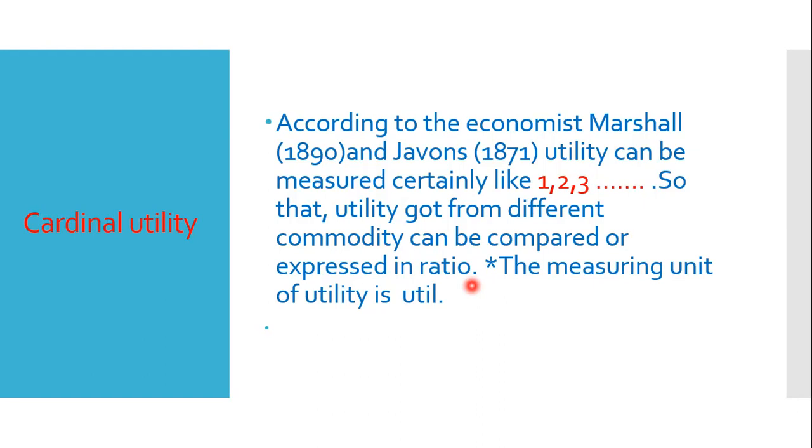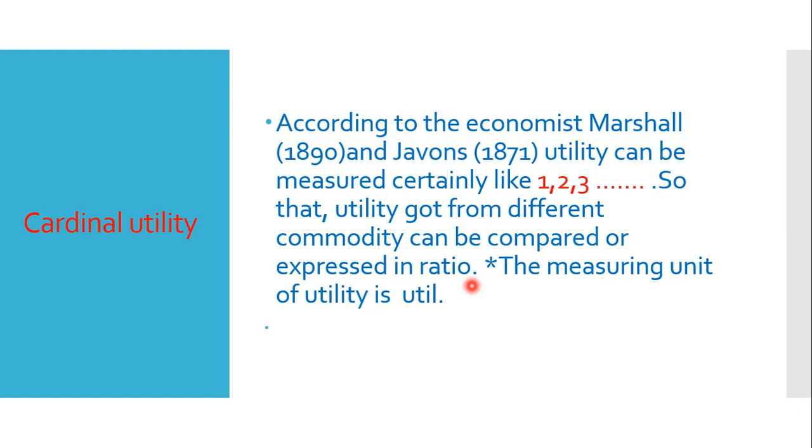Like in an example we have seen, for one glass of juice, the consumer wants to pay 10 taka. That means we can say from the consumption of one glass of juice, the utility is 10. From the second unit of juice, the utility is 8. That means the consumer wanted to pay taka 8.